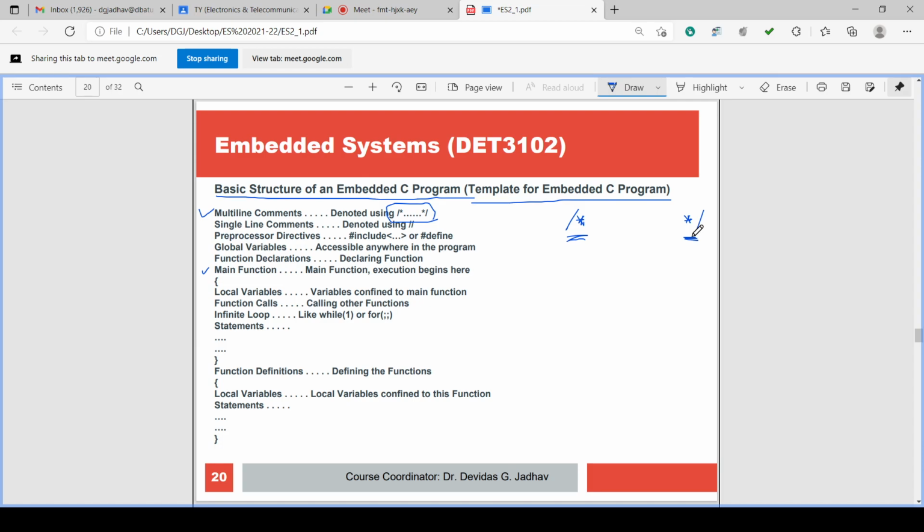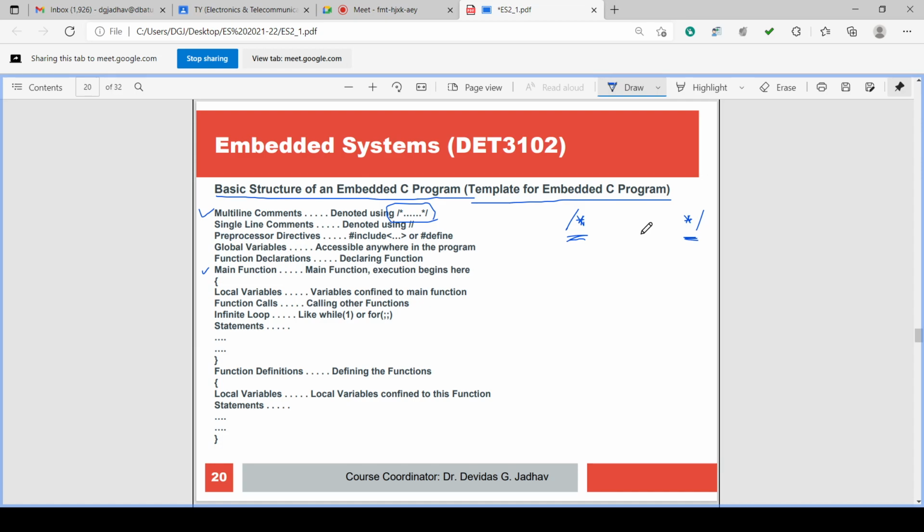So comment means what? The compiler will not consider whatever is written in it as a program. It will consider it as a comment. A comment is just to understand and remember things. The programmer can write something to understand the next time, after some days, whenever you read the program, what the details are.